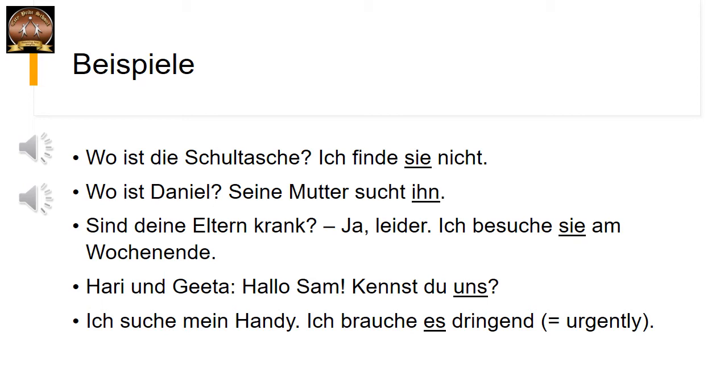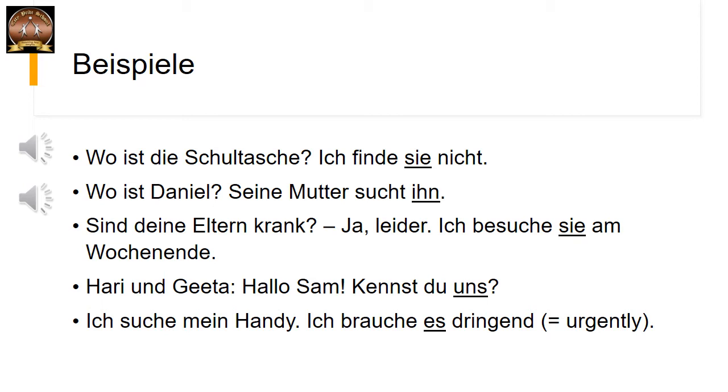Wo ist die Schultasche? Ich finde sie nicht. So here, if you see, what is the meaning of the sentence? Where is the school bag? I am not able to find it. Correct? So in the second sentence, ich finde sie nicht. Finde ist das Verb. Ich ist das Subjekt. And what is the object over here? Sie is the object. Sie represents Schultasche.